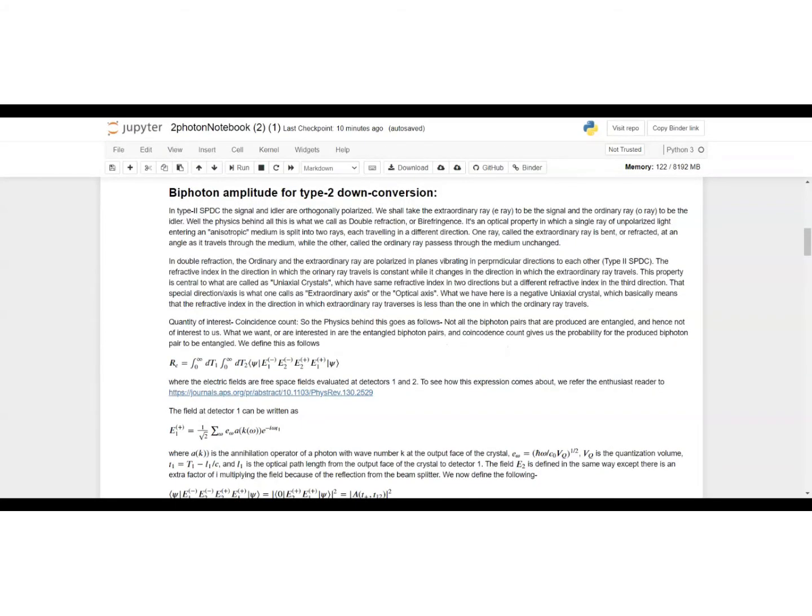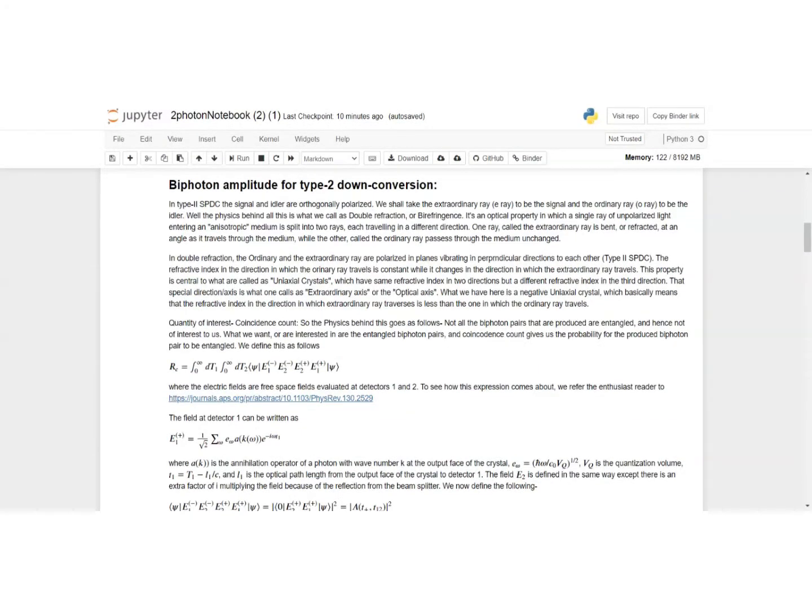So I'm going to talk about the biphoton amplitude for the type 2 down conversion process. So essentially, what is type 2 SPDC? It's characterized by signal and idler being orthogonally polarized with respect to each other. As a convention, we take the extraordinary ray as the signal and the ordinary ray as the idler.